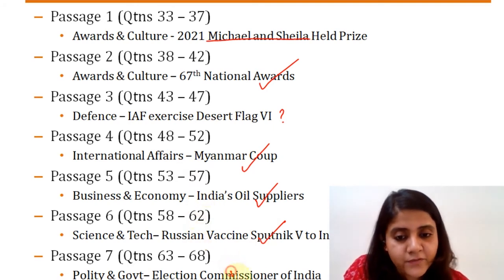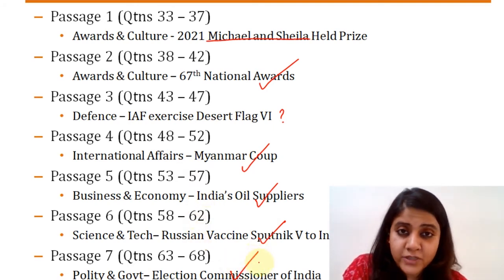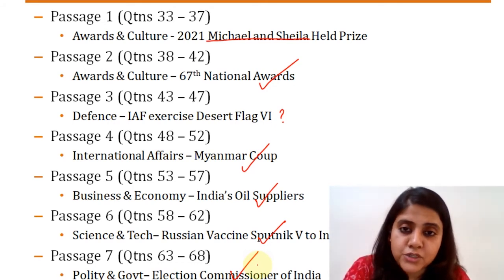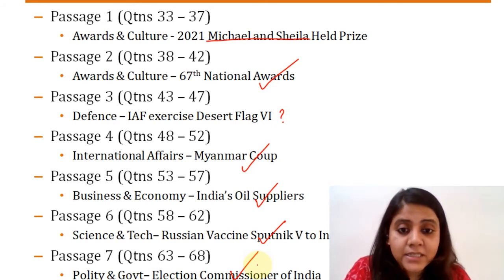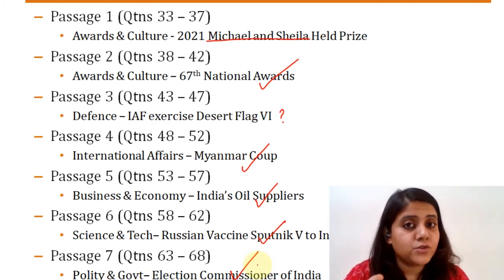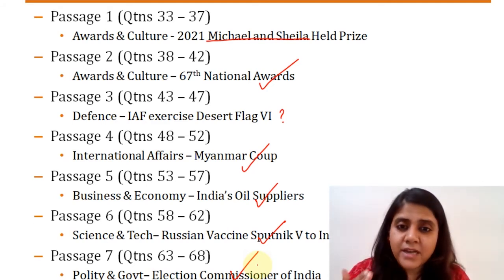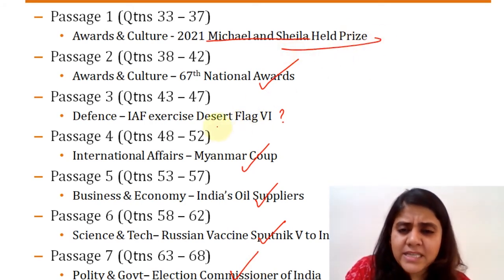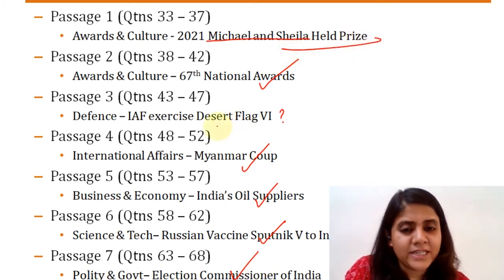And the last one, again a very important, very obvious, very current one: the new Election Commissioner of India being appointed. So clearly, there are 4 or 5 events that are very much in the news recently, so you should have been able to do these. There are 2 or 3, like this one, probably, like I said, a difficult set. This IAF exercise entirely wouldn't have been a difficult set.